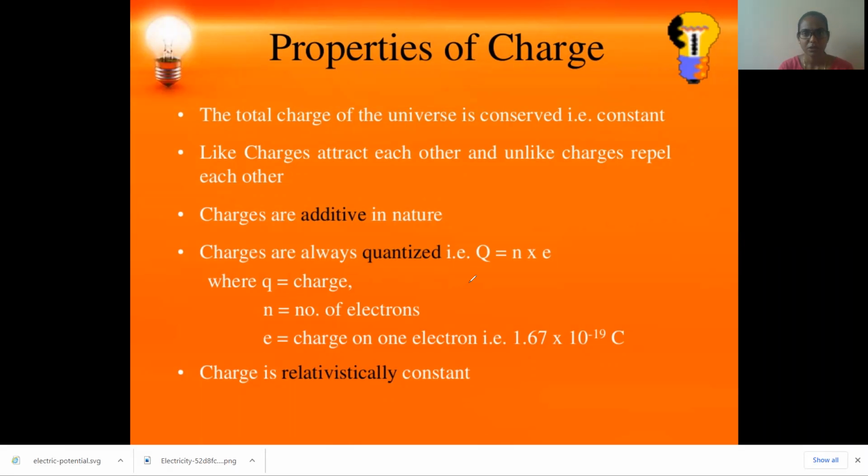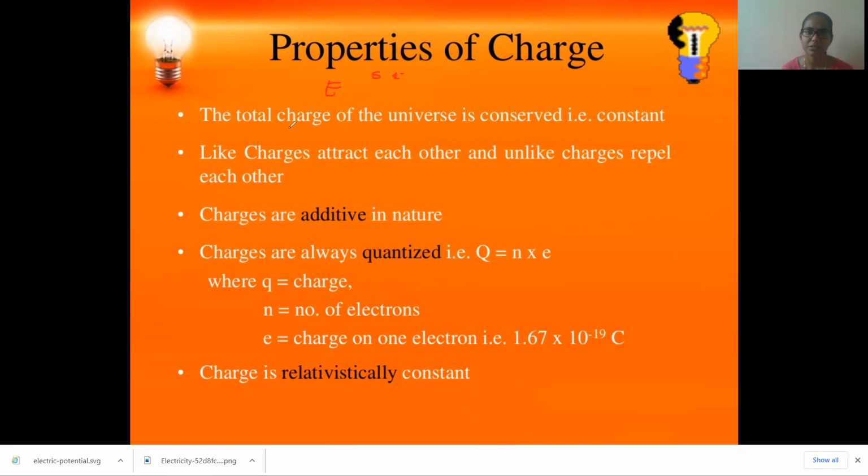First, the total charge in the universe is a conserved quantity. That is what we call charge conservation. Like energy is conserved, whatever energy is there in the universe is not wasted. In one form or another it is conserved. Let us take a bomb blast: the energy is conserved in the form of sound energy and the kinetic energy of the fragments. Or we have some energy from eating food, and we do many works, it is conserved in that form, but no energy is wasted. That is what we call conservation of energy.